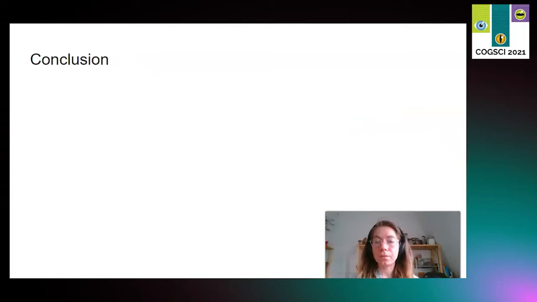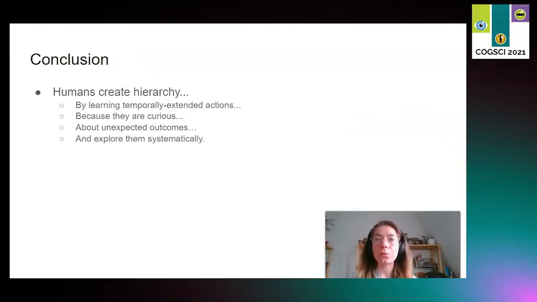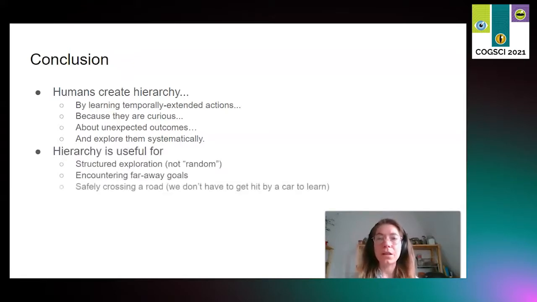In conclusion, we try to get a window into how humans created hierarchical mental representations, piece by piece, in a structured environment. When the environment is responsive, in this case creating intermediate events, participants can learn meaningful temporally extended actions because they are curious about events and systematically explore them until they know how to control them. In such environments, hierarchy is very useful for exploration.